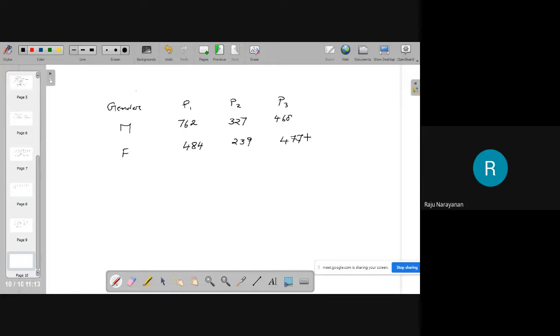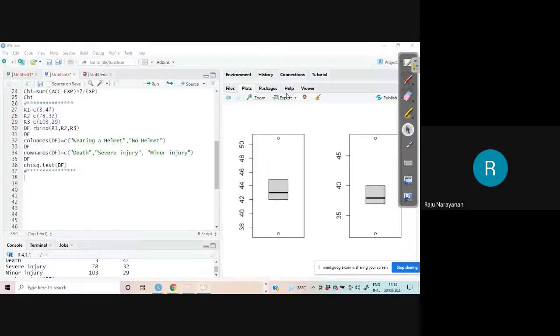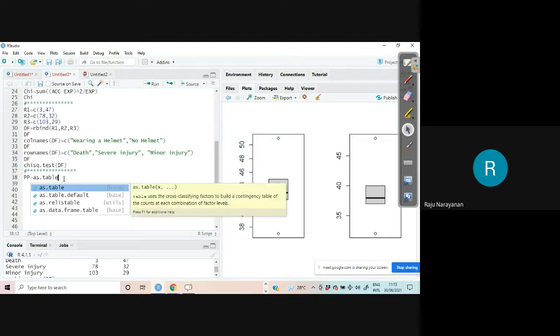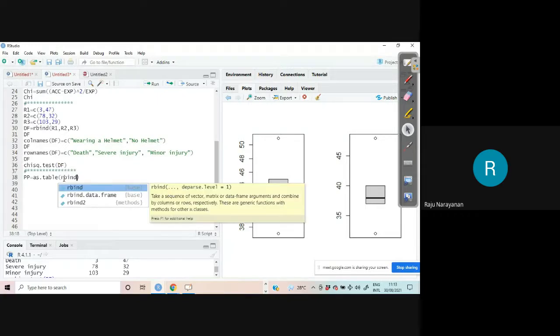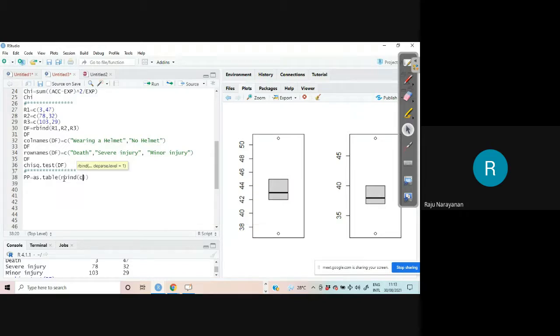Then you can take this one to R. Very simple problem. What is to be done? Another way I will do. PP, political party, as dot table. That is, you create a table. R binds, but C bracket.